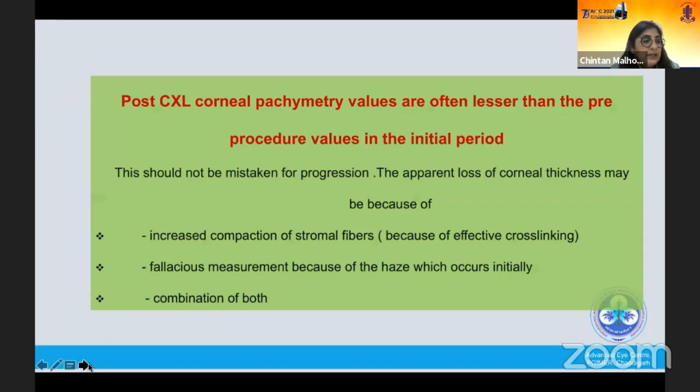The other thing is that post-CXL corneal pachymetry values are also often less than the preprocedure values in the initial period, and this again should not be mistaken for progression. The apparent lack of corneal thickness may be because of increased compaction of stromal fibers, a fallacious measurement because of the haze that occurs initially, or a combination of both.